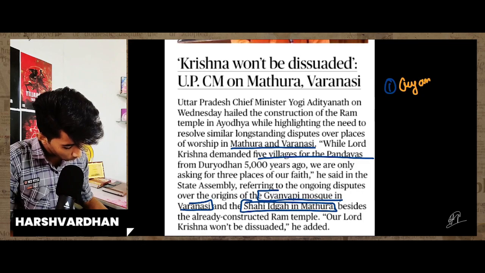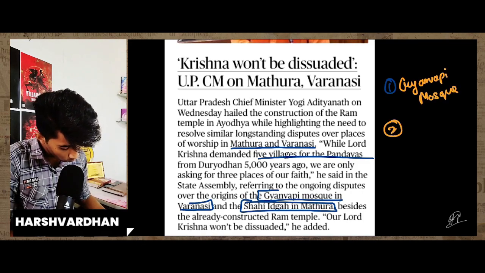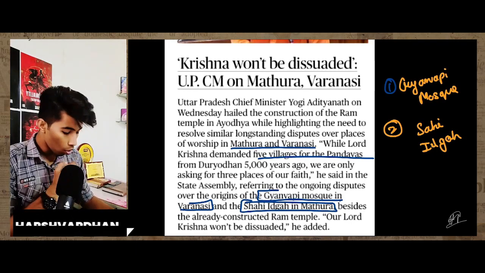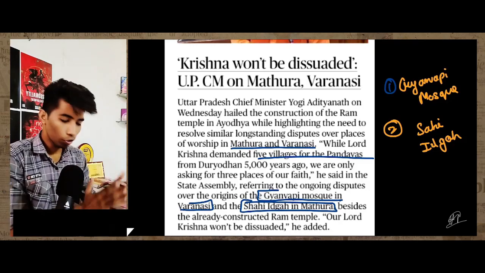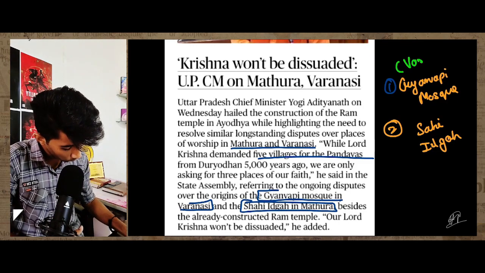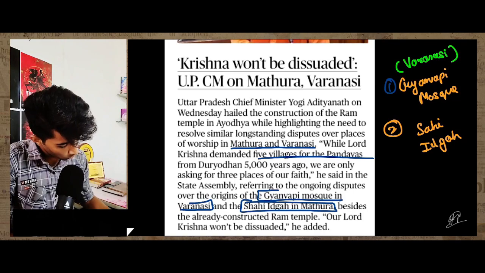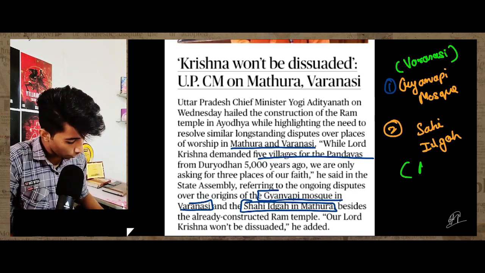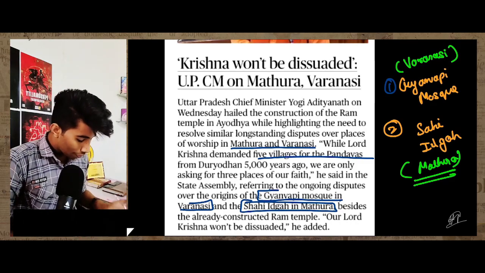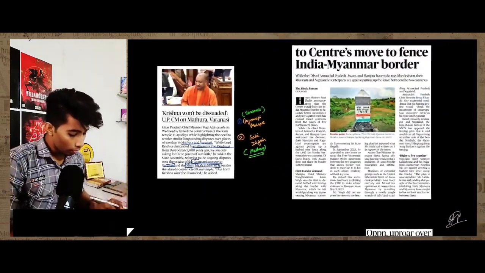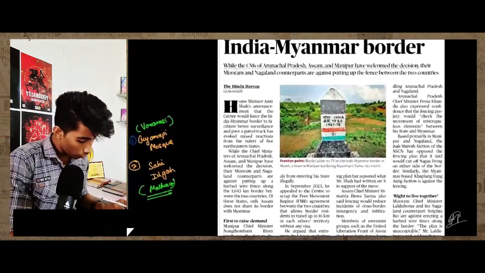One is the Gyan Vapi Mosque and the next is the Shahi Eidgah. So these are the two places of dispute. The Gyan Vapi Mosque is located in Varanasi, and the Shahi Eidgah is located in Mathura. So that's all. These are the headlines, and let's see the next headline.